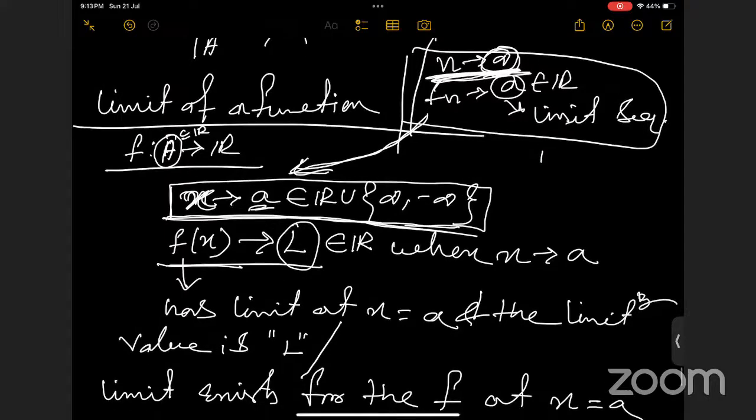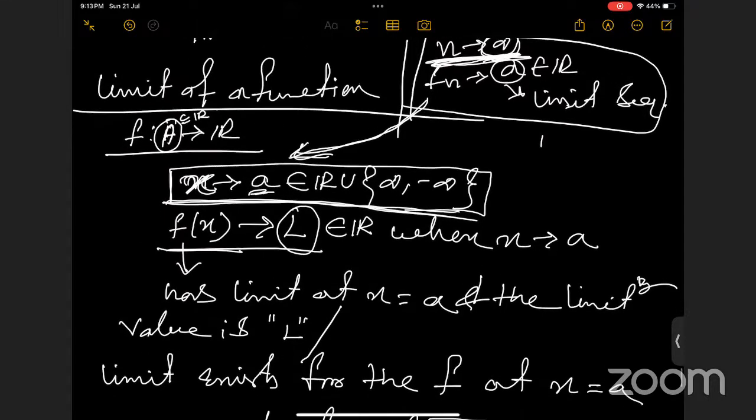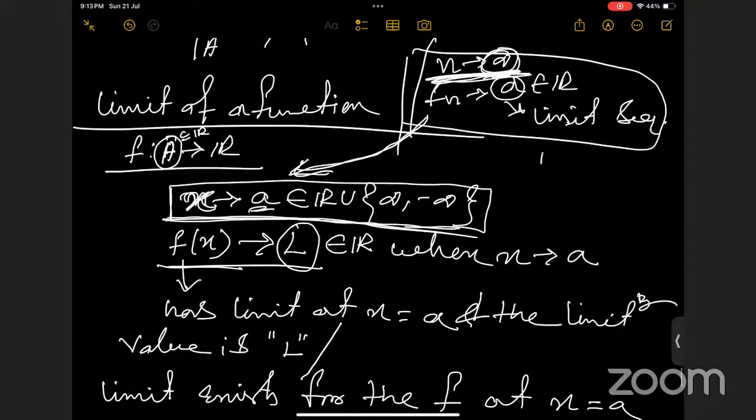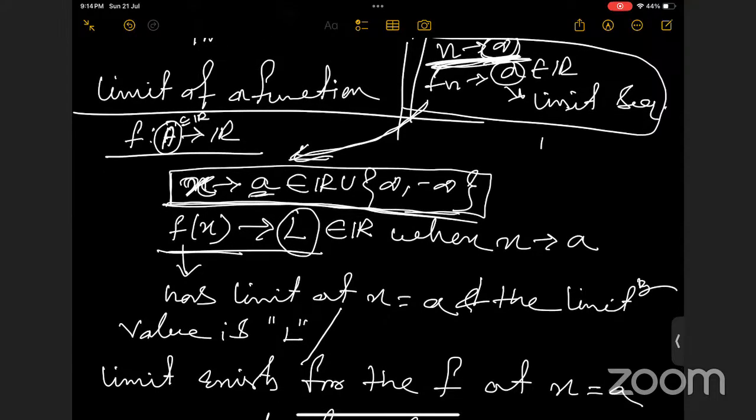So what I want to say is that the limit of a function is basically a general case of the limit of a sequence. Did you get my point? Yes, ma'am. So it was a particular case where we were taking n tending to infinity, and here we are taking x tending to any real number or infinity or minus infinity. So basically, this is a general case.